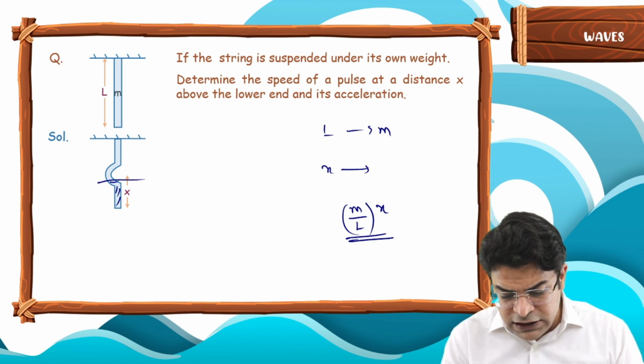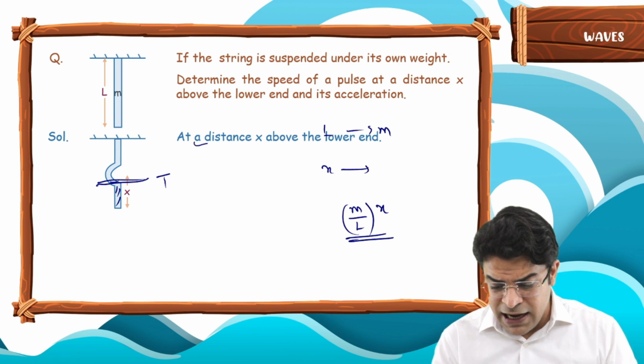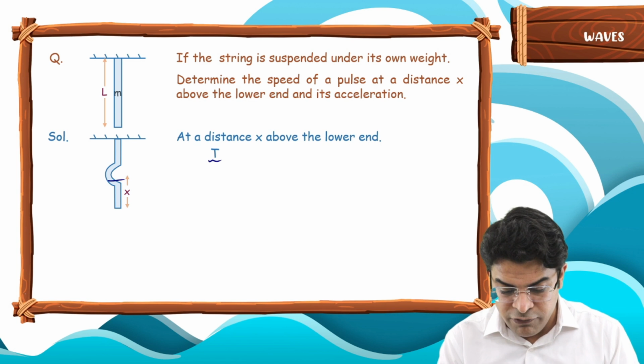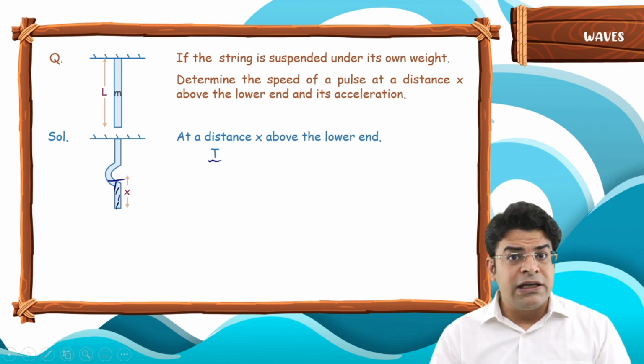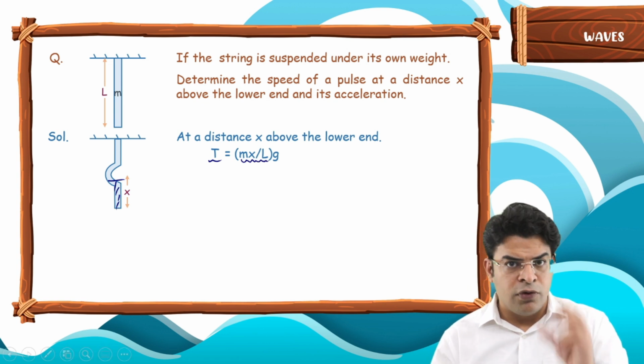Once we know the tension at this point, we already know the speed. So we can say at a distance x from the lower end, the tension will be equal to the weight of this much part. How much weight? Its mass multiplied by g. And the mass will be m into x by L from the unitary method.